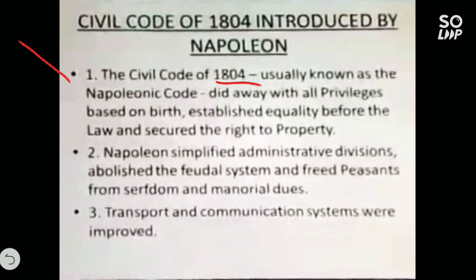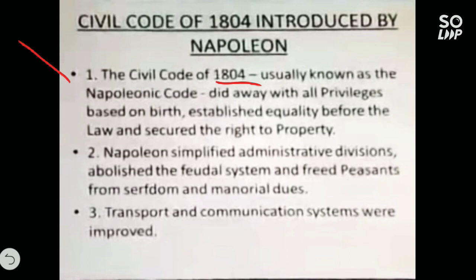First point, the Civil Code of 1804, usually known as the Napoleonic Code, did away with all privileges based on birth, established equality before the law, and secured the right to property. Did away means removed. He had taken away all the privileges based on birth, from first estate and second estate people who were getting rights on the basis of birth.